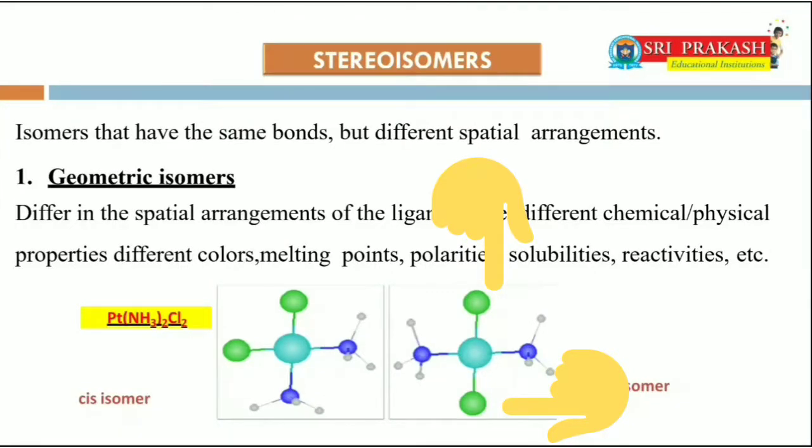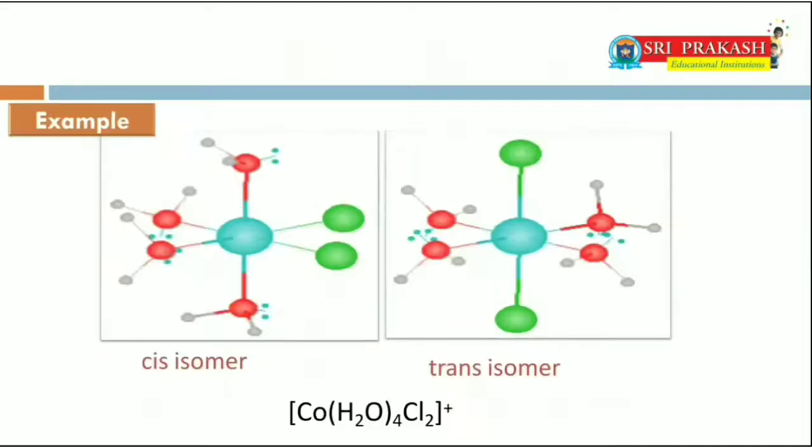In the given example, chlorines are present in green color and ammonia molecules are present in blue color. So both the chlorines are adjacent to each other in picture number 1. So that is cis isomer. Whereas in trans isomer, both the chlorines are present opposite to each other, that is trans form.